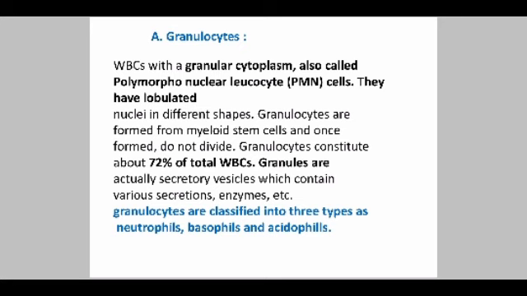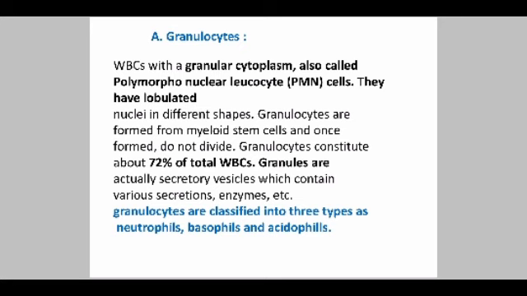These are the WBCs with a granular cytoplasm, called polymorphonuclear leukocytes. They have lobulated nuclei in different shapes. The granulocytes are formed from the myeloid stem cells, and once formed, they do not divide again.